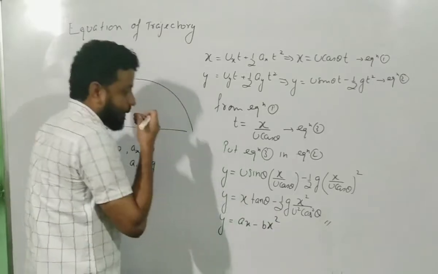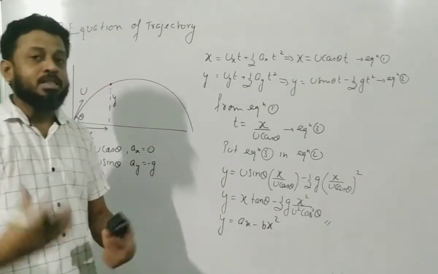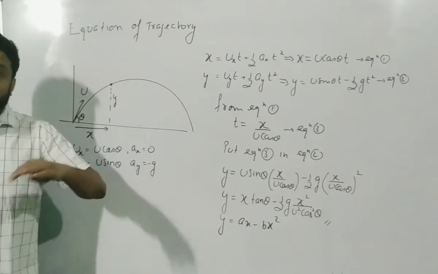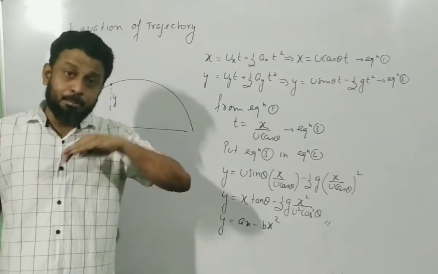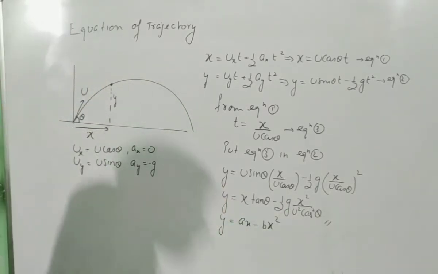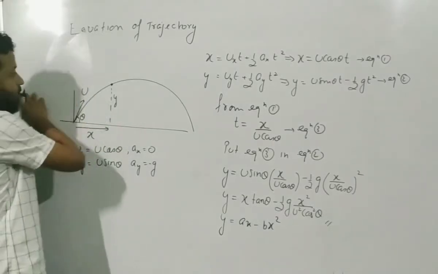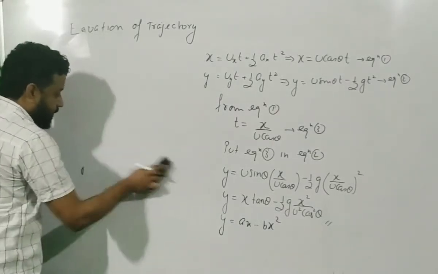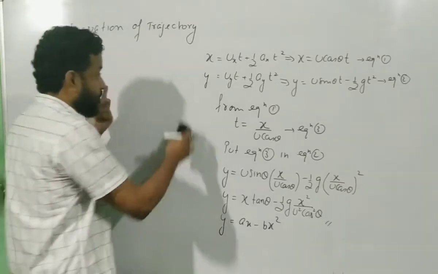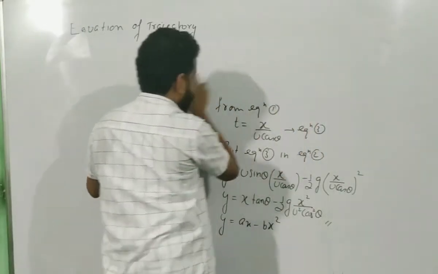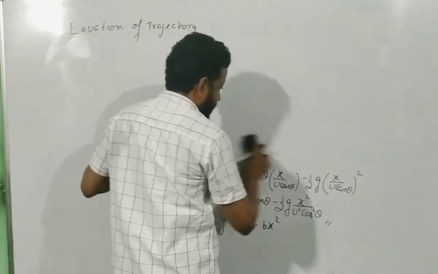And this is nothing but a parabola, and from this equation we say that the projectile trajectory is a parabolic path. So this is a parabola equation, a quadratic equation of second order. Now what are the types of questions which they ask from this? The most popular question is this, which I am going to discuss now.